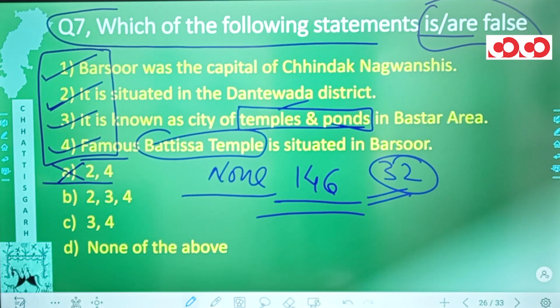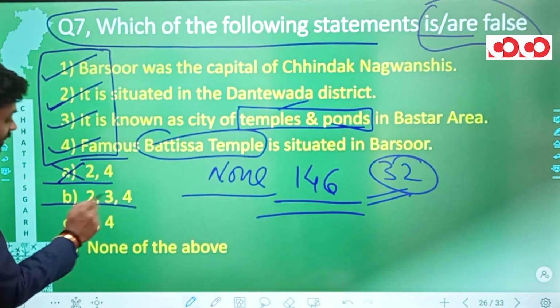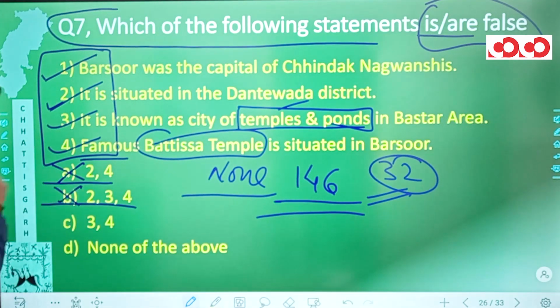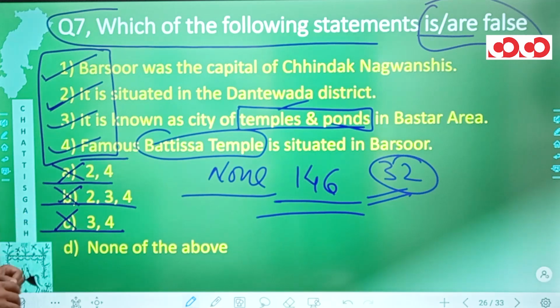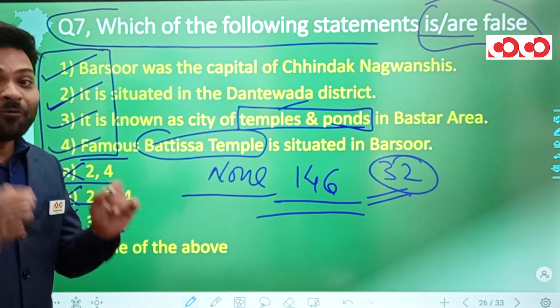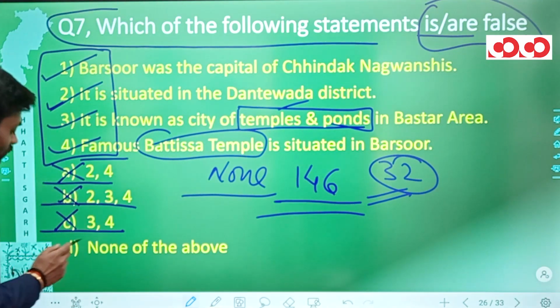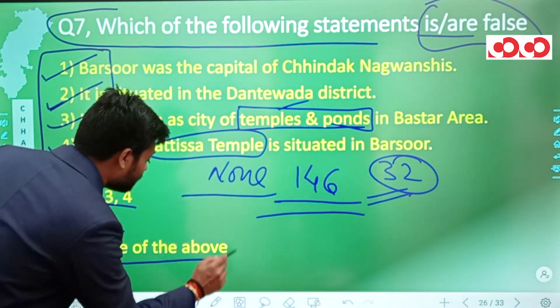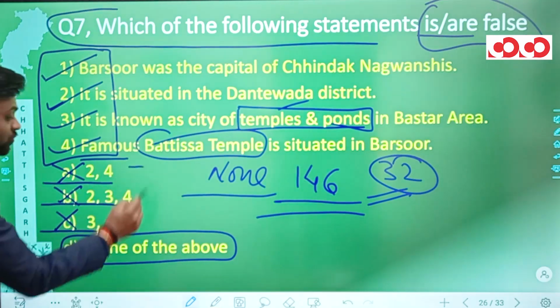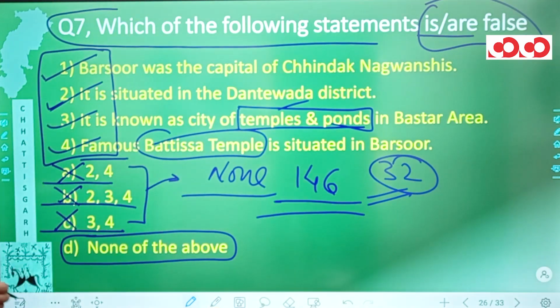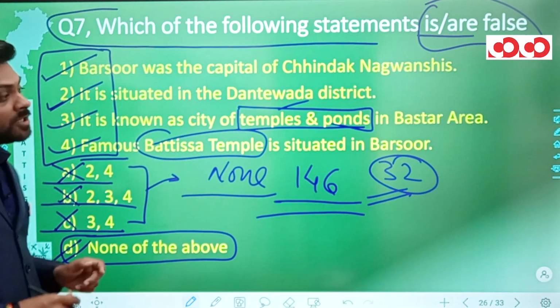It is actually wrong. Option B says 2, 3, 4 are correct. It is also wrong. C says 3 and 4 are correct. It is also wrong. D says none of the above. It doesn't imply actually that none of these statements are true. However, it is the only option which says none of the above. That means none of the above are actually matching with what we have generated. And hence, option number D would be the correct option for this question number 7.